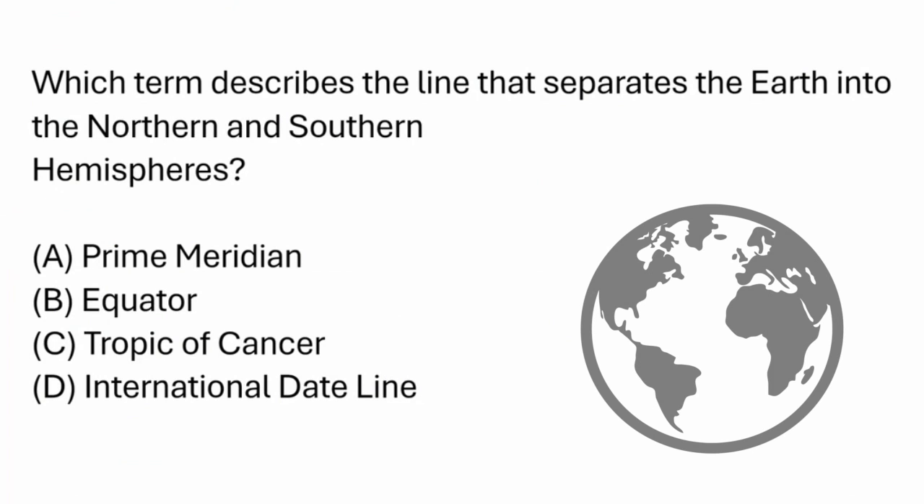The final problem asks, which term describes the line that separates the Earth into the northern and southern hemispheres? A, prime meridian, B, equator, C, Tropic of Cancer, or D, international dateline. This is really just a definition question.